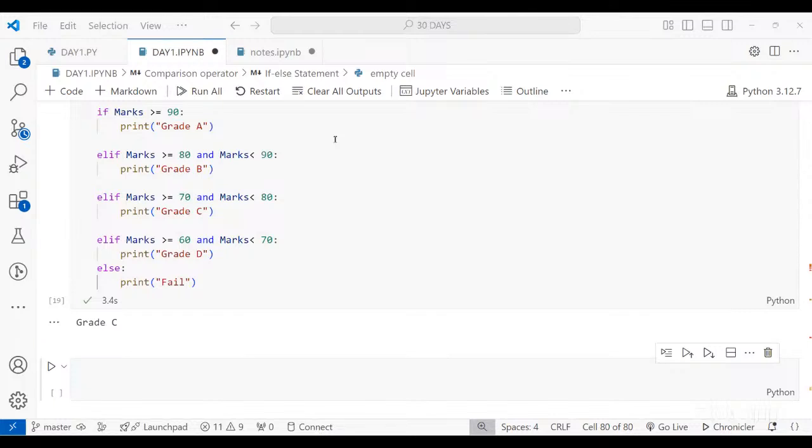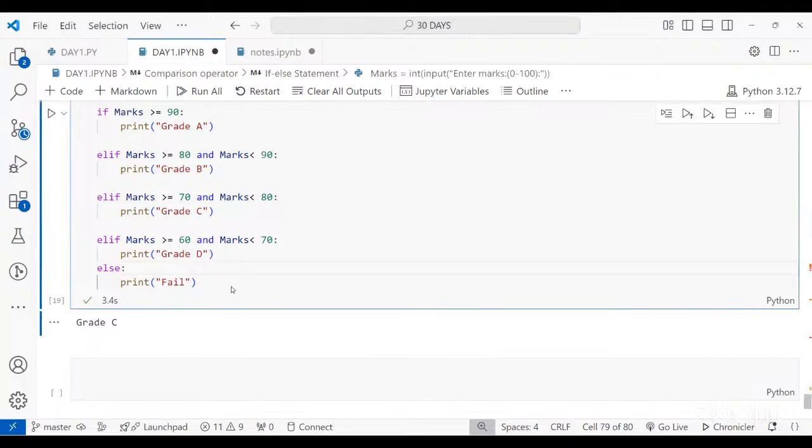Only you need to correct the P of the print statement, because every P in the print statement should be in lowercase. And in the last elif, you can keep it as else as well. If you keep it elif, that too is fine, but for conditional checking, go with the else.